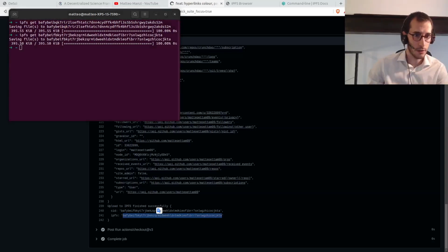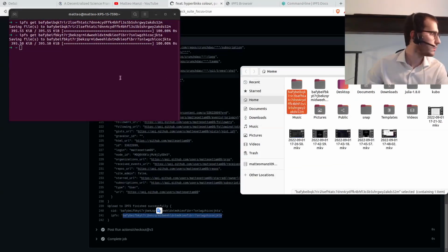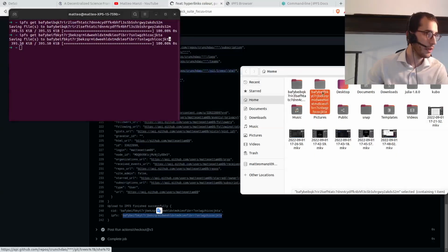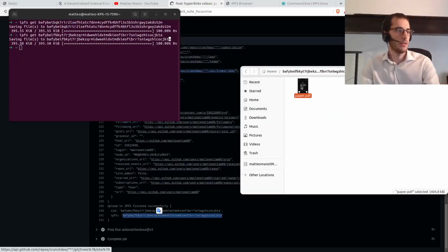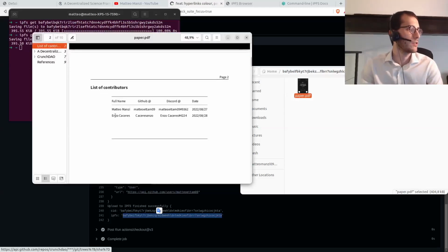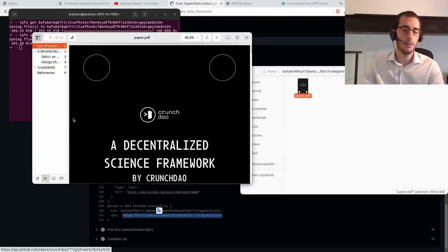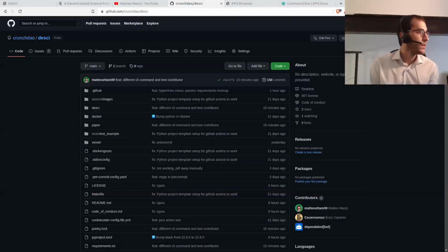And we can go here. We have now two repos. I have to check which one is the last one. This one is not the last one I downloaded, but the previous one. And here there's no contribution. And so this history is living on IPFS and is accessible. So this is it. I hope you find the project interesting and useful.